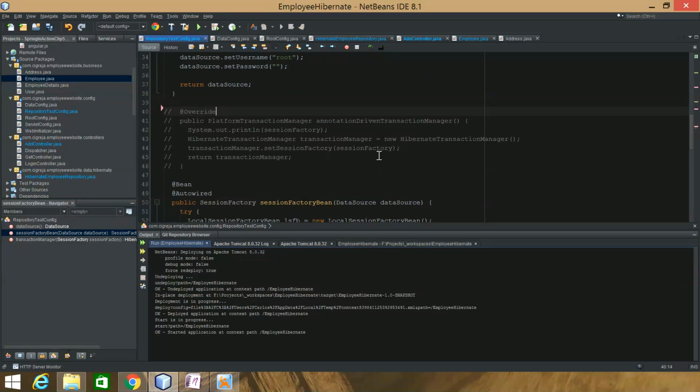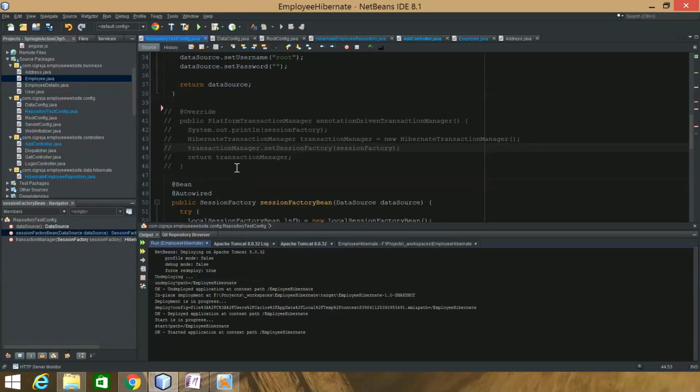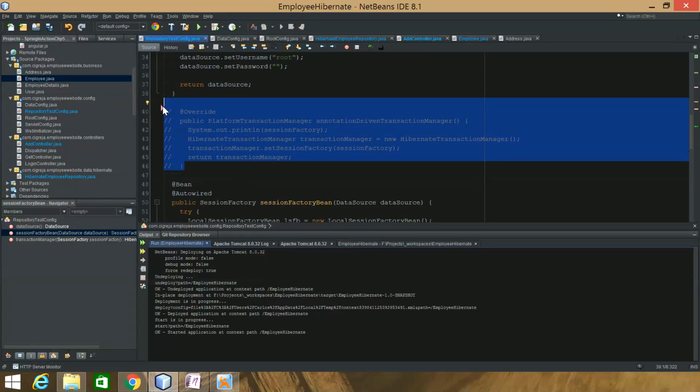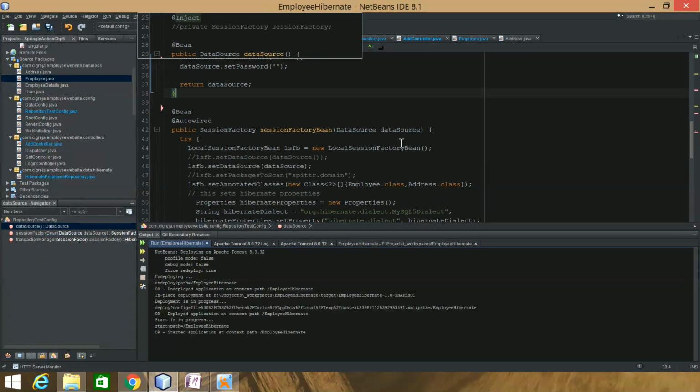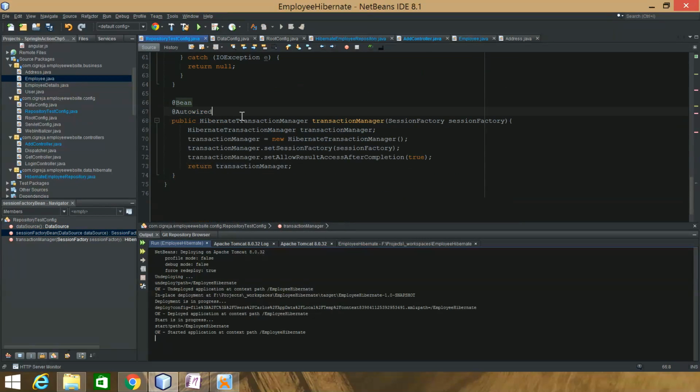I forgot what it is that you implement actually. But rather than do that, as you can see, what it does is just return a new Hibernate Transaction Manager, and you can pass in the session factory. So what I did was just create the bean for a Hibernate Transaction Manager, and I did it this way.